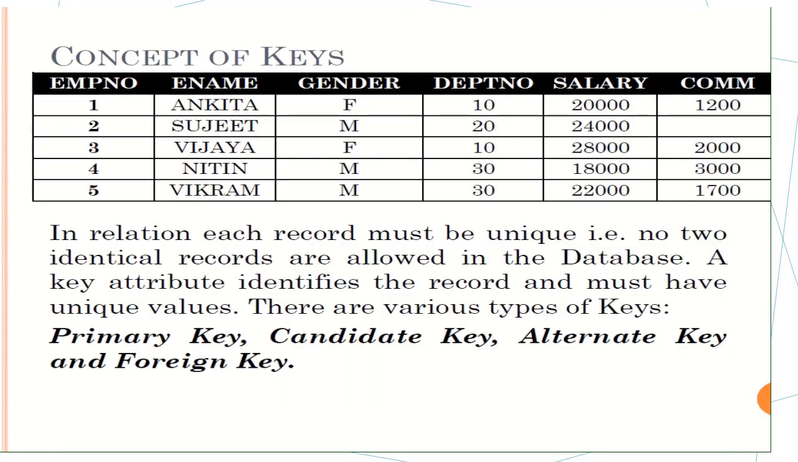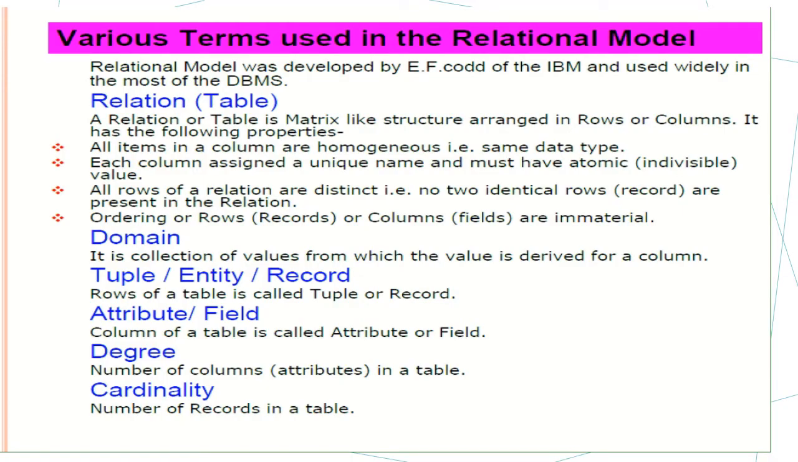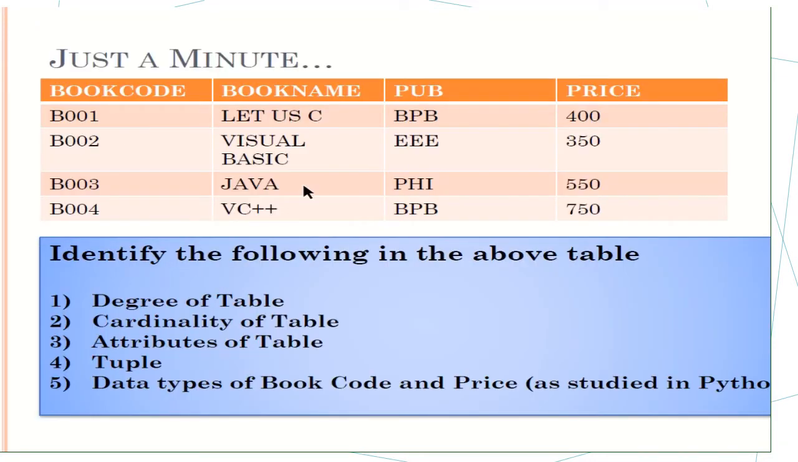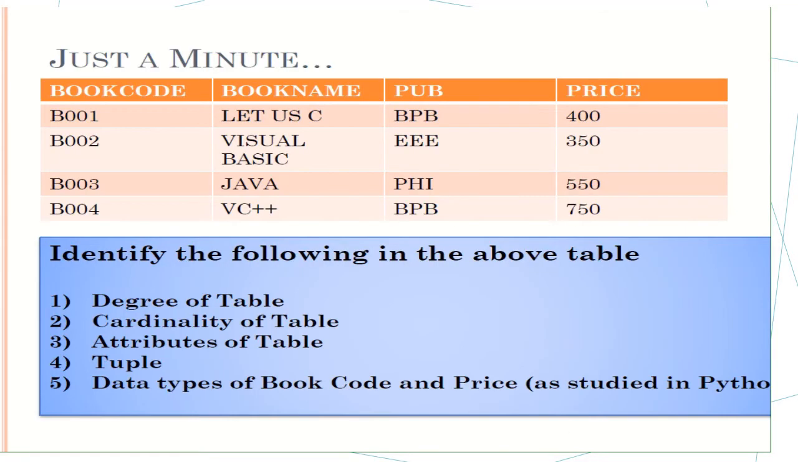Next, see here, you can identify the following in the above table. What is the degree of the table here? The number of columns, so you need to count the number of columns here. 1 2 3 4. So 4 will be the degree of the table. Cardinality of the table means the number of rows in a table. So how many rows are inserted? Like 1 2 3 4. 4 rows are inserted, so 4 will be the cardinality.